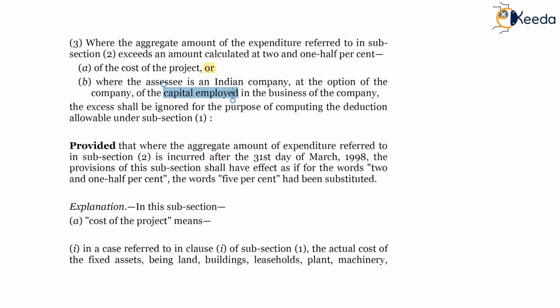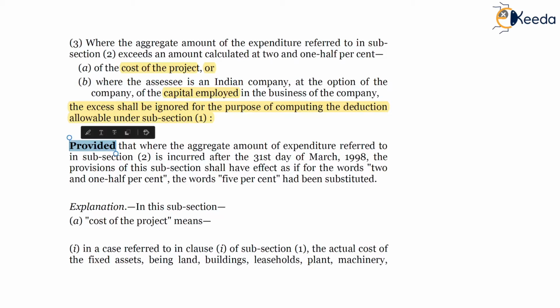So capital employed and cost of the project, these are the two benchmarks. Any expenditure in excess of 5% of the cost of the project or capital employed will be ignored for the purpose of deduction under section 35D, not AD. The excess shall be ignored for the purpose of computing the deduction allowable under subsection 1. So 5% of the cost of the project or capital employed will be compared with the aggregate amount of expenditure which has been incurred by the SSC.